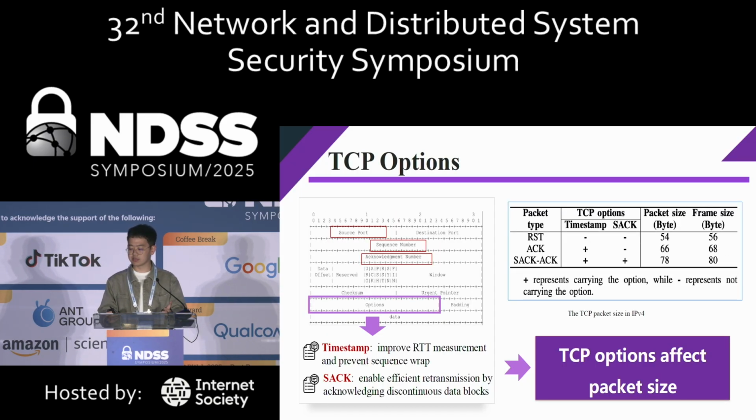Then as for TCP options, there are supplemental fields in the TCP headers to provide some functions, such as the timestamp option, which is used to improve RTT measurement and prevent sequence wrapping, and the SACK option, which is short for selective acknowledgement option. It is used to enable efficient retransmission by acknowledging discontinuous data blocks. However, we found that the TCP options will influence the size of the TCP packets. As shown in the table, we can find that different types of TCP control packets have different types of TCP options, and their size will be different.